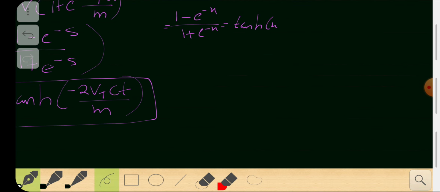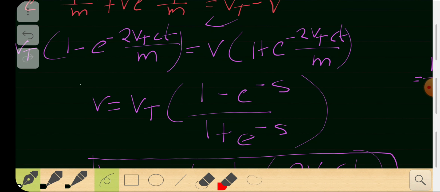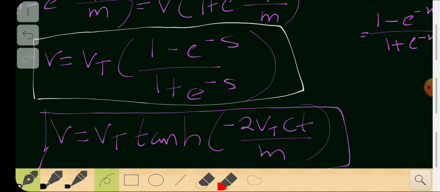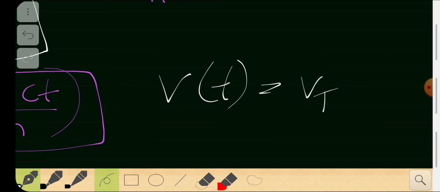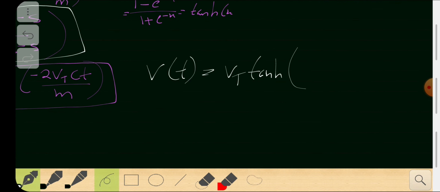If you have trouble computing hyperbolic functions, then use this equation, which is much easier. This is the equation connecting v with time: v of t is equal to vt times tan hyperbolic of minus 2 vt ct by m, where these are all constants.